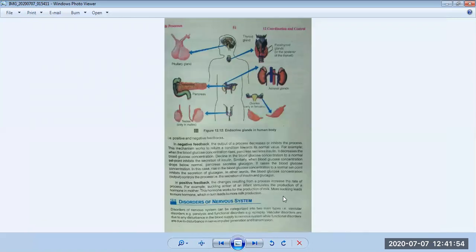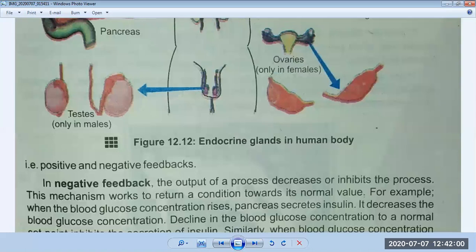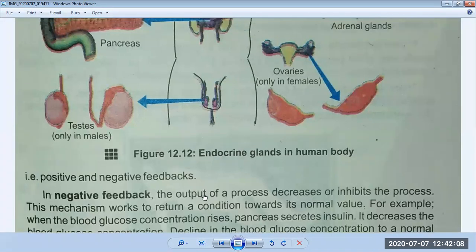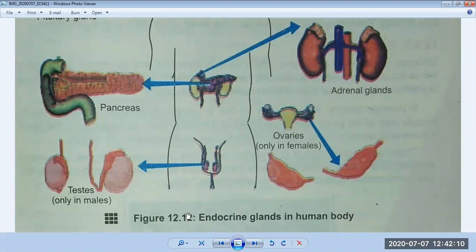Before starting the discussion on the feedback mechanism, I would like to discuss all the glands with you with the help of a diagram. You can see the diagram is given in your book, endocrine glands in the human body.